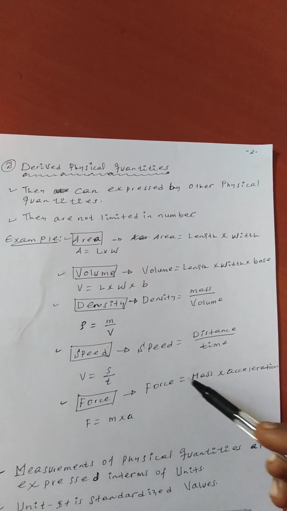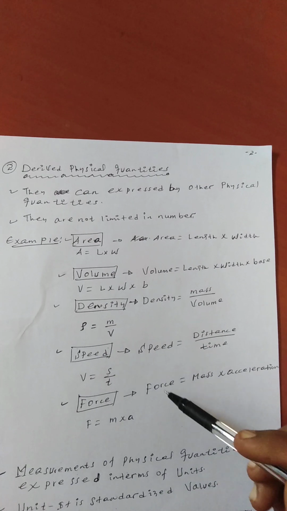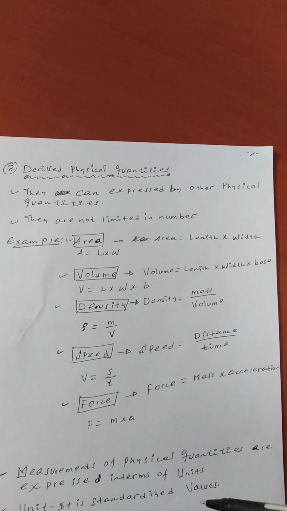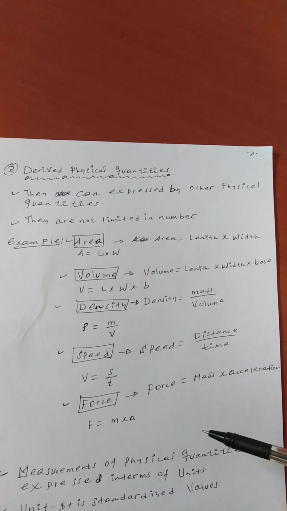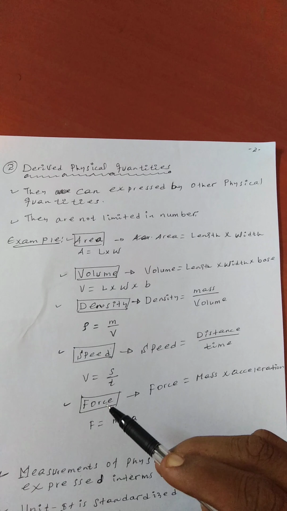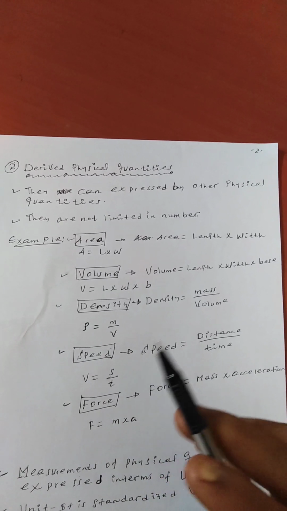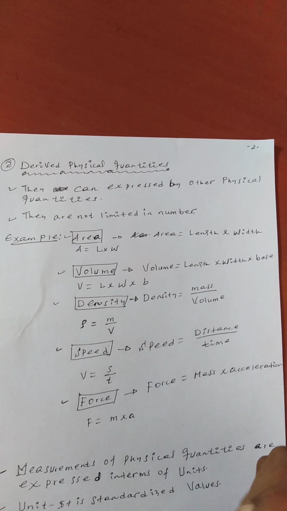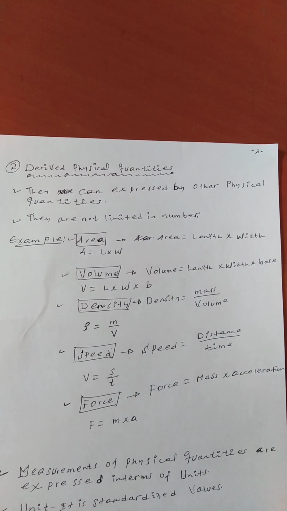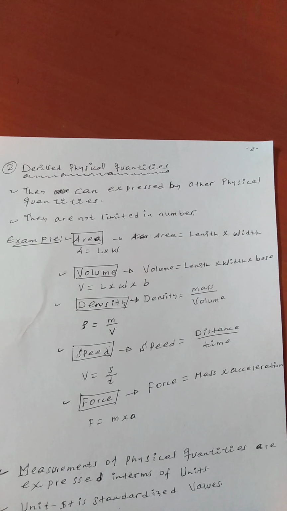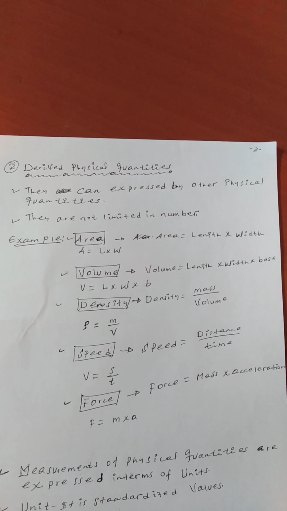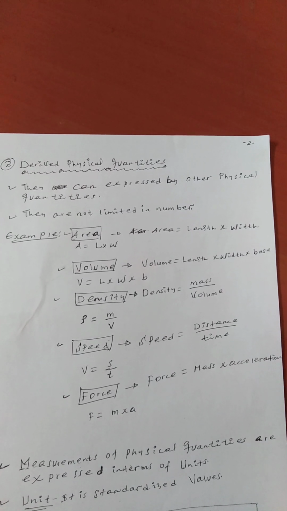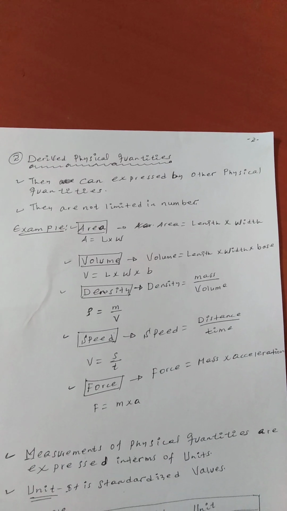Force is equal to mass times acceleration. Mass is from the basic physical quantities. Not only these are examples; these 5 are examples. Acceleration also is a derived physical quantity. Stress and any other physical quantities are categorized under derived physical quantities.